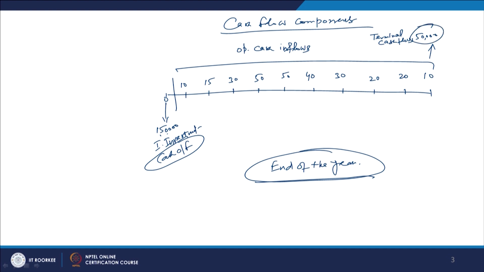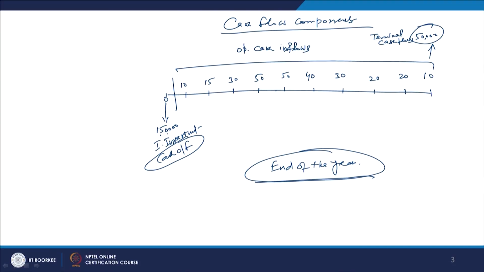When you terminate the project, you get some salvage value for the fixed assets, on a depreciable basis. Whatever fixed assets we have created, when the project is closed down, we sell them in the market as salvage value, or as leftover assets. So, some amount will be realized at that time also, and you have to take this into consideration.